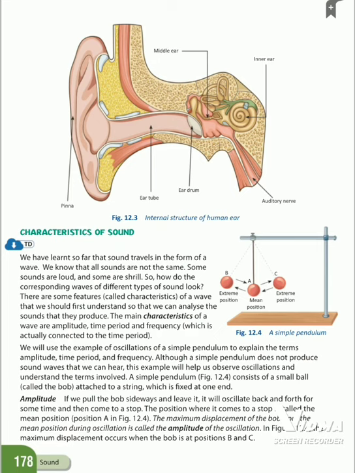What is amplitude? If we pull the bob sideways and leave it, see, first case, the bob is pulled up to the level B. It will oscillate back and forth for some time and then come to a stop.